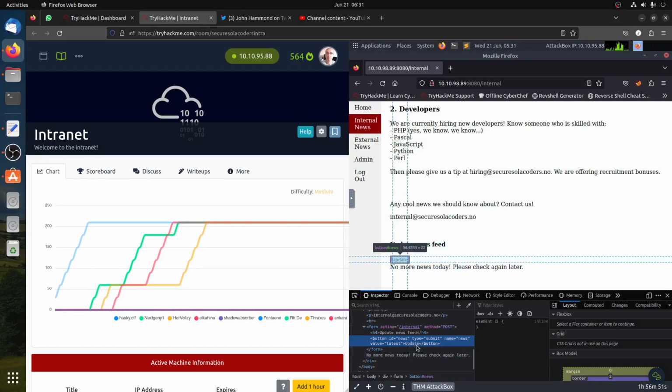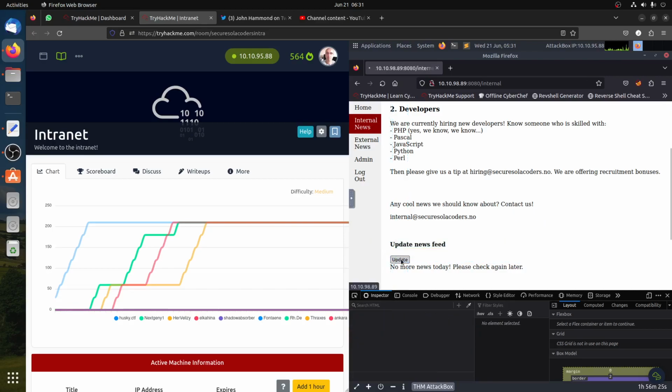what it's sending is the value latest news, and this would give you a local file inclusion. So you can ask, can I access other files? This might be another file called latest. So we do the old trick. This one worked for me. So we can go to the etc passwd, for example. Let's try that.